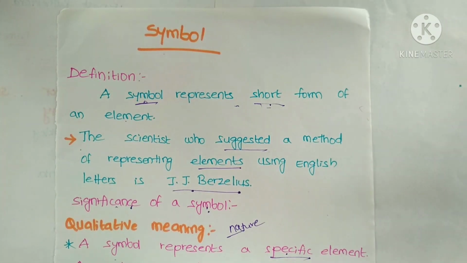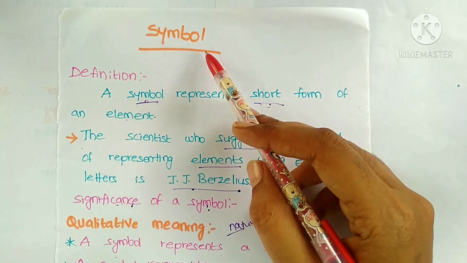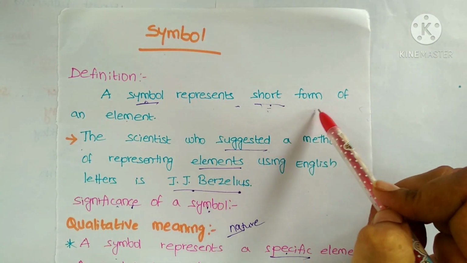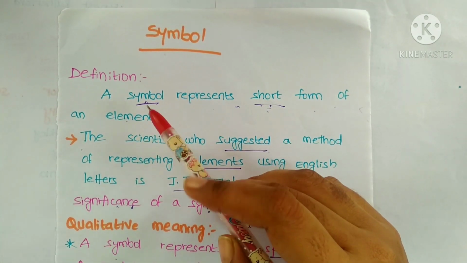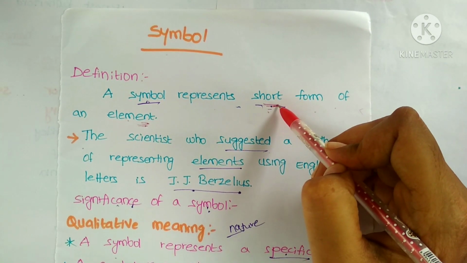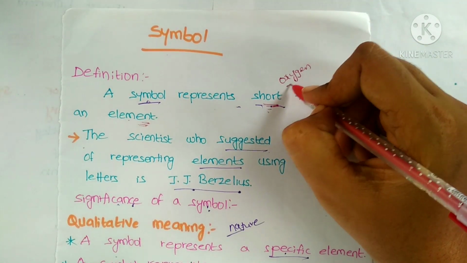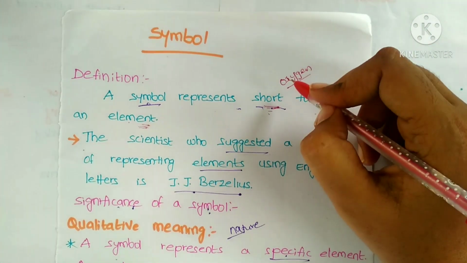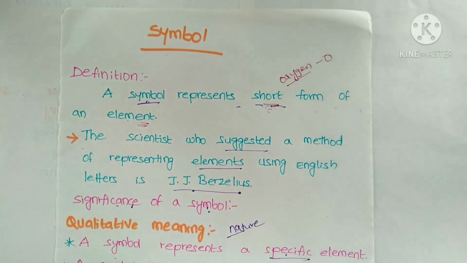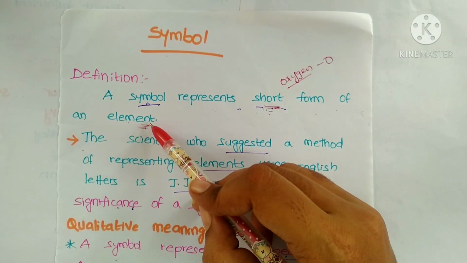Students, today we will discuss the main topic and basic concept, that is symbol. Coming to the definition, a symbol represents the short form of an element. That means instead of writing the full name of an element, we write it in short form. For example, for oxygen, instead of writing the same full name again and again, we use the short form, that is, the oxygen symbol is O. So a symbol represents the short form of an element.